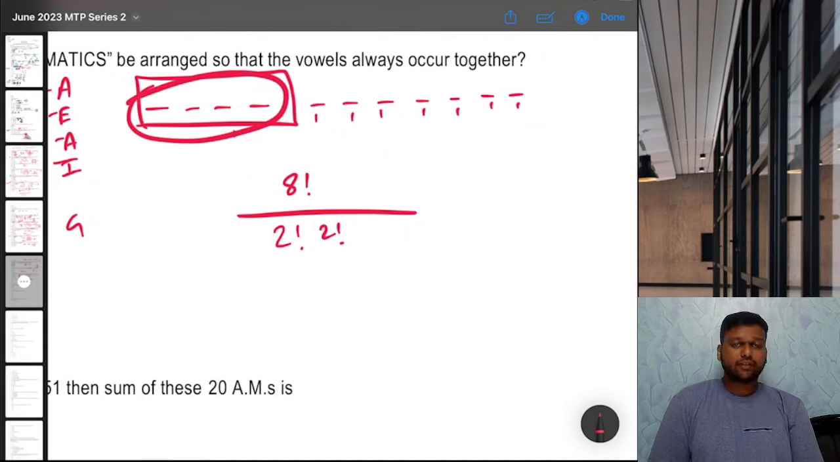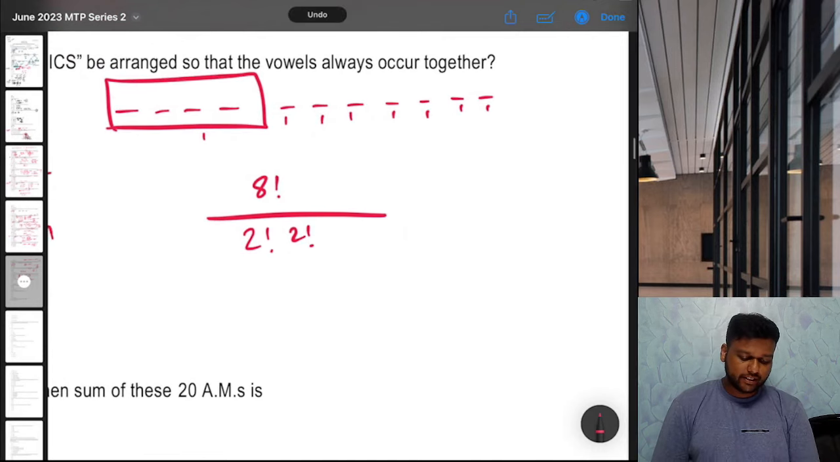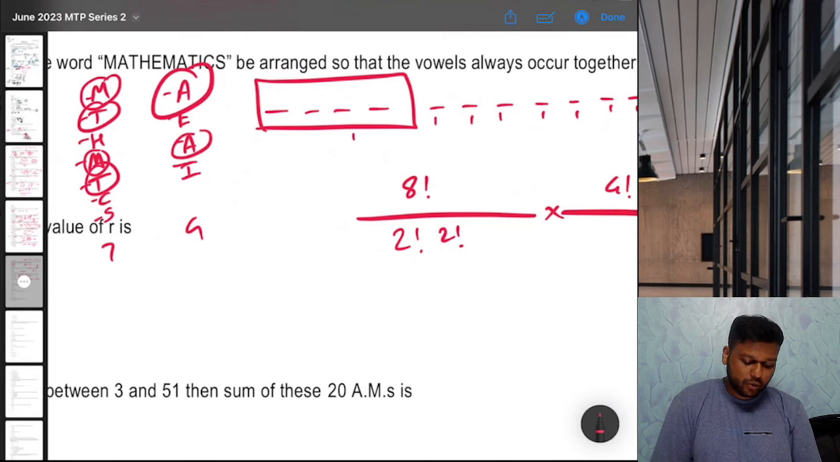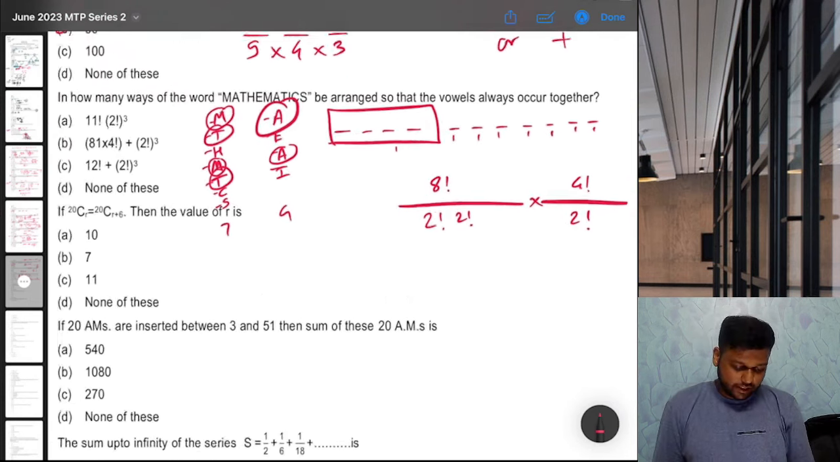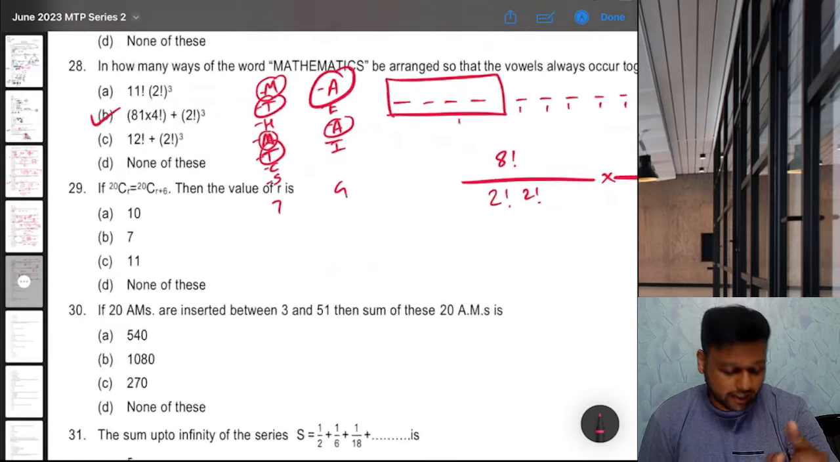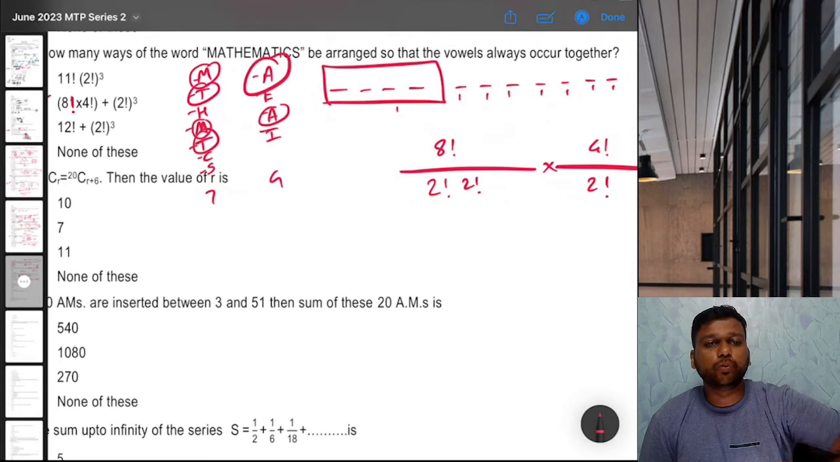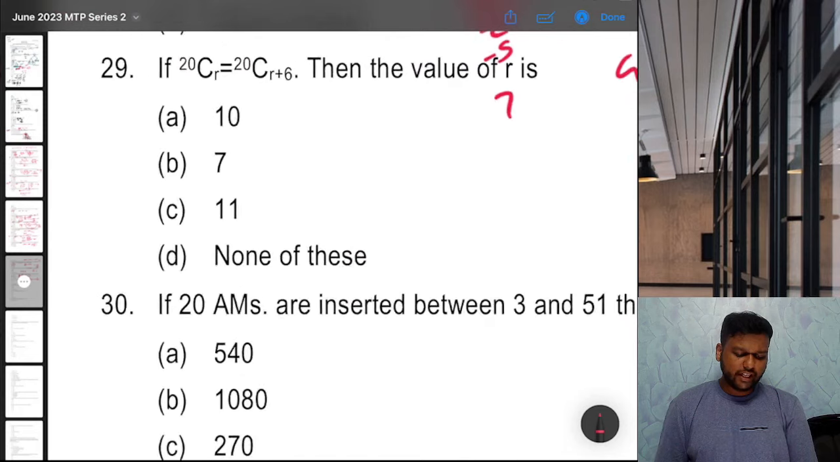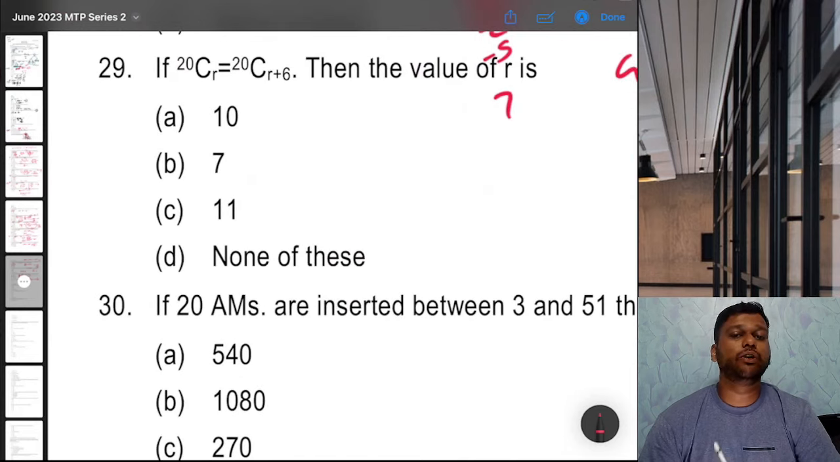Now vowels, in between that box, we can arrange vowels in 4 factorial ways. That is 24 or 4 factorial. But in vowels also we have A 2 times. So that is 2 factorial. So answer will be this. Let's see if it is in the options. Yes, option B, 8 factorial into 4 factorial, it should be 8 factorial divided by 2 factorial cube. Correct.